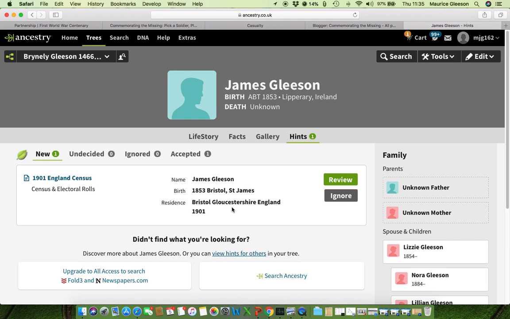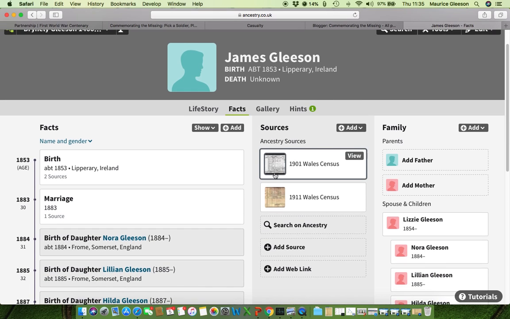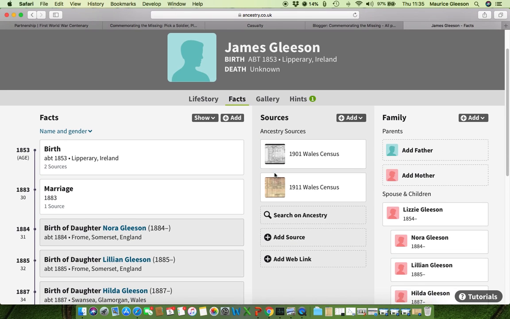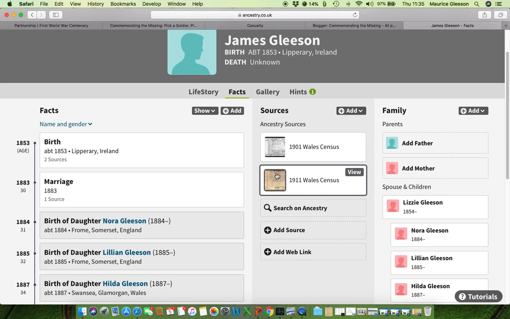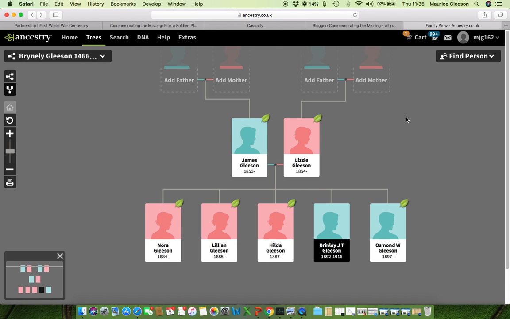Not all of them will be, but some of them will be. And so it'll be important to build the family tree in a logical way that allows you to go back in time, preferably several generations, so that you've got a family tree that goes back well into the 1800s.